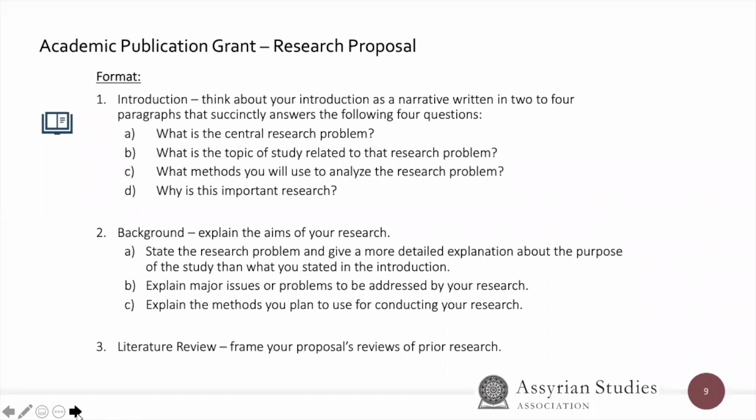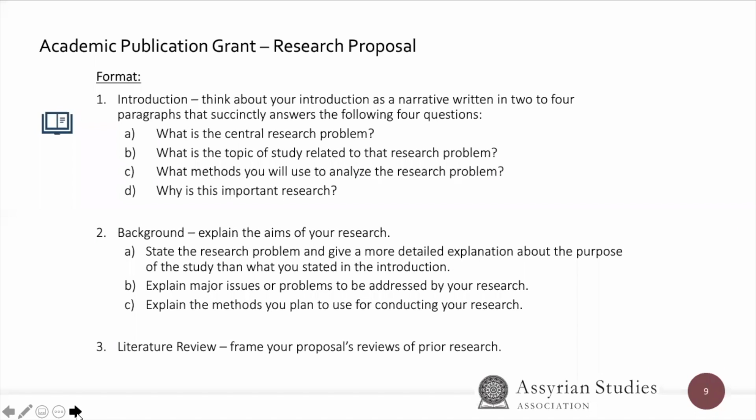The next section really talks about the format of this research proposal. For the introduction, we want you to think about your introduction as a narrative written in 2 to 4 paragraphs that answers the following 4 questions. What is the central research problem? What is the topic of study related to this research problem? What methods will you use to analyze this problem, and why is this important research?